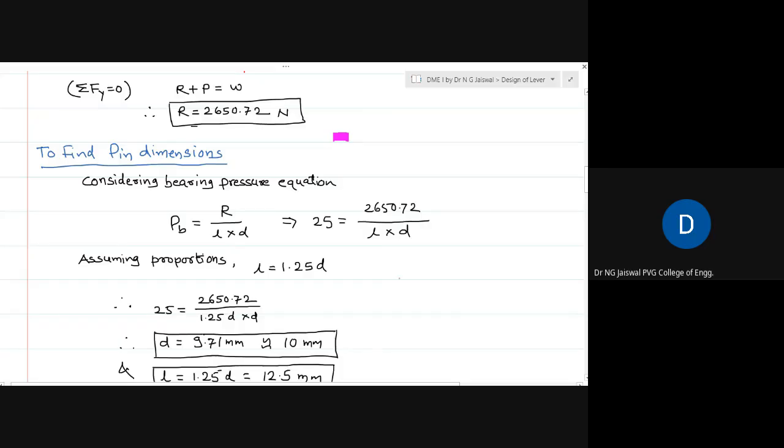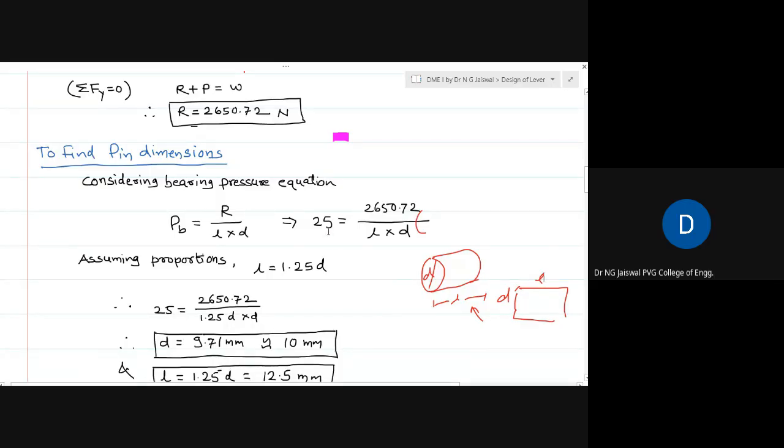Again, I have told you that whenever you have a shape like this, with some length L and diameter D, the area projected is nothing but one rectangle with dimensions L and D. So the same thing is done here also: R upon L into D.